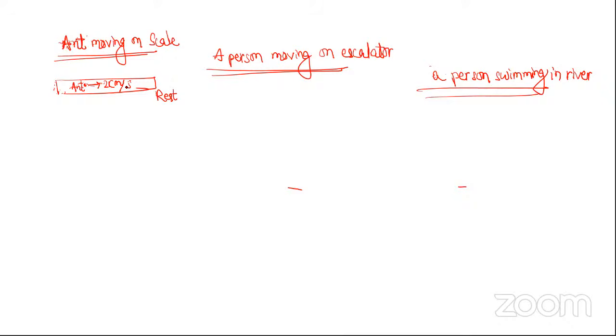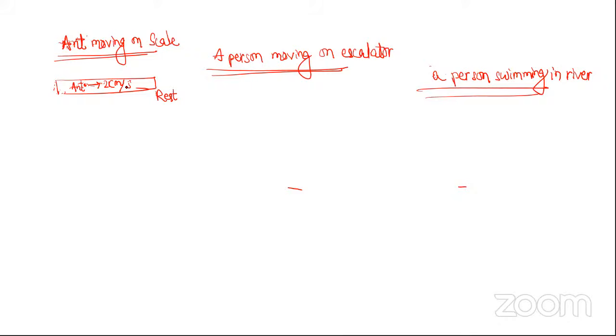Sir, both. Yeah, both. Because again the scale is at rest, na? The scale is also ground, na? So now that 2 centimeter per second is its velocity with respect to scale also, and it is with respect to ground also. It is actual also, and it is with respect to scale also.